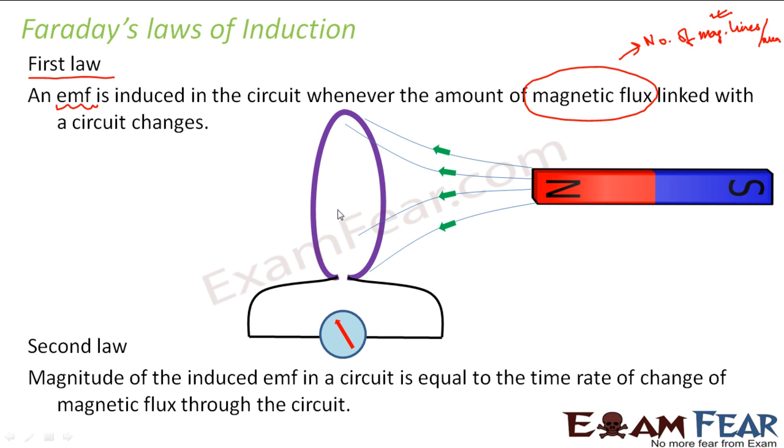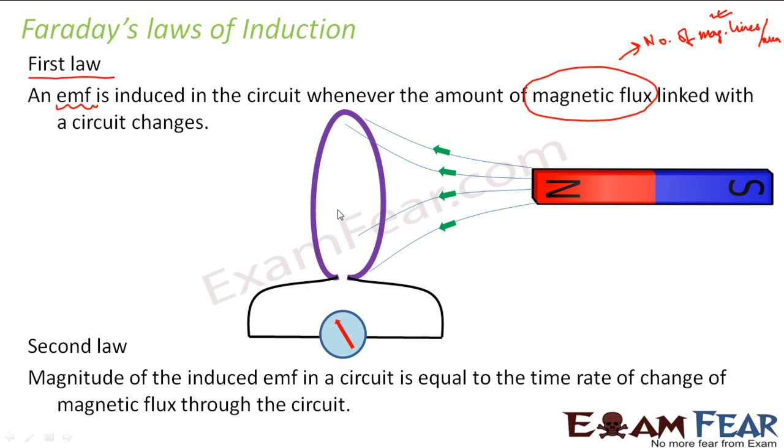So this was the first experiment. What did he do in the second experiment? In the second experiment, he had a current carrying conductor, right? That current carrying conductor also produced a magnetic field around itself. So when you bring that current carrying conductor near this coil, the number of magnetic field lines entering the coil increases, so that there is a change in magnetic flux and that results in induced current.